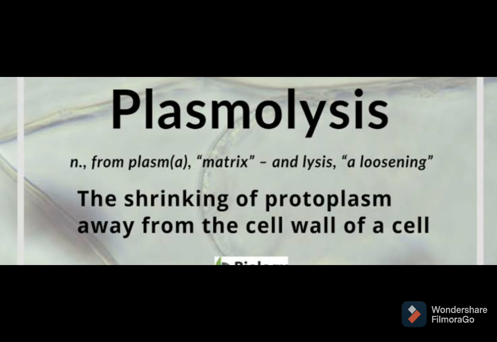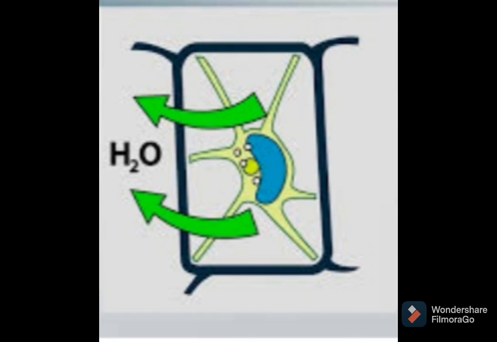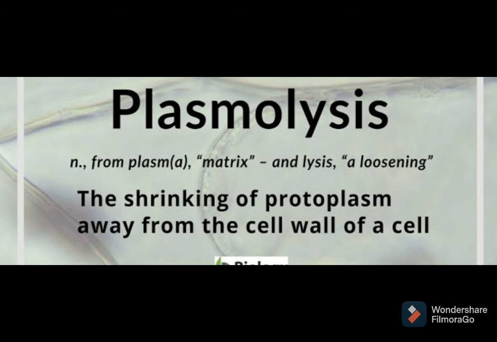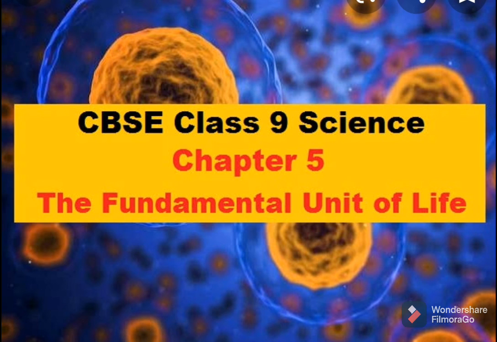So plasmolysis means what? If a plant cell is kept in a hypertonic solution, then the cytoplasm along with the cell membrane shrinks and it separates from the cell wall due to flow of water out of the cell. This shrinkage of protoplasm from the cell wall due to exosmosis in a hypertonic solution is called plasmolysis. That we will discuss in our next lecture. But what is the function of the cell wall? It helps in plasmolysis. Okay, I hope you got all the points.